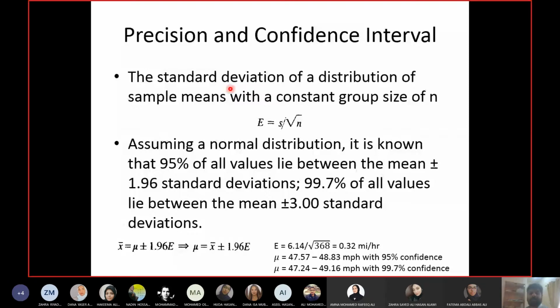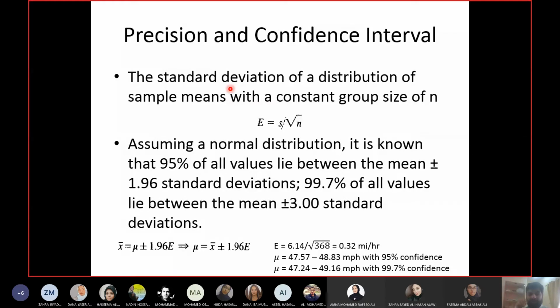Now that error, that is standard deviation, is for a sample, but I want my sample to represent the whole population. In terms of this course, we are talking about speed. So I want the data sample of speeds which I have collected to give me an idea about the speed of the whole driver population which will pass from this point. I cannot take the data for each and every driver who is passing from that point. It is virtually impossible. So I have to rely on the sample.